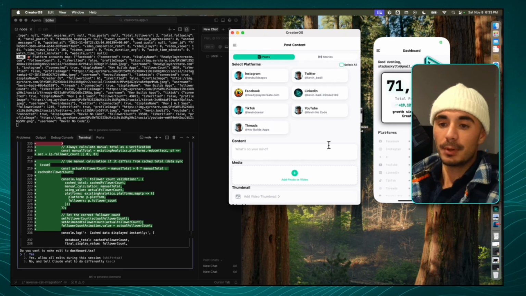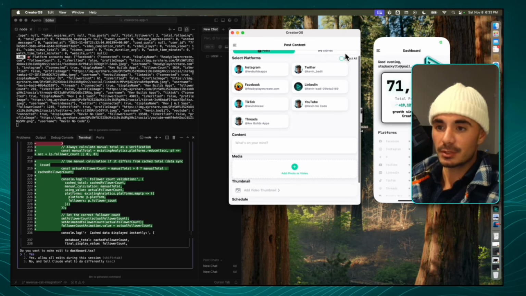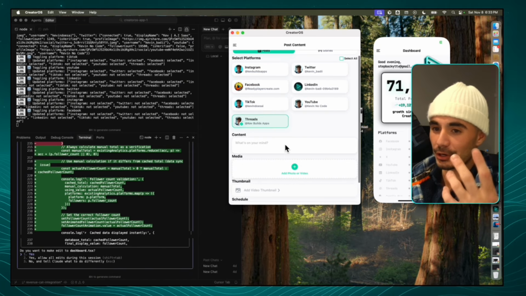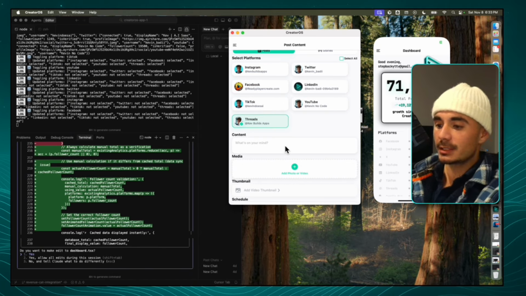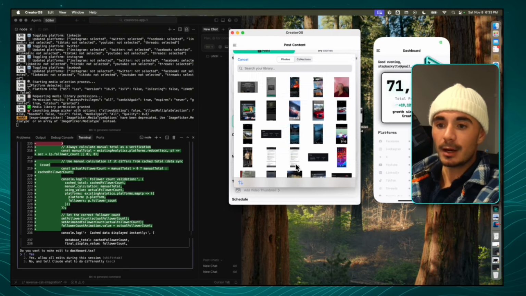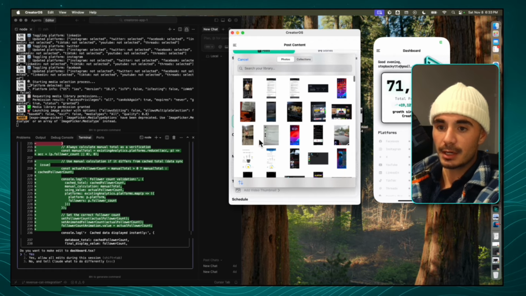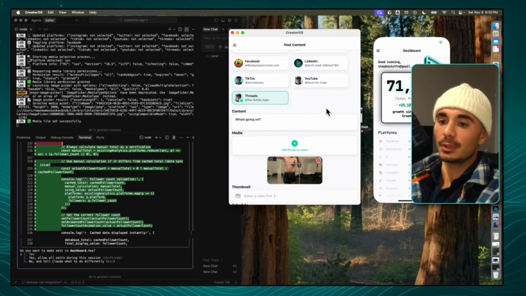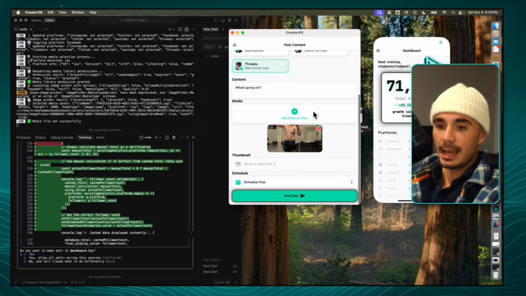So to create a post, all you really have to do is select the channels that you want. And in this case, we'll just do Instagram Threads because I don't want to bother my followers. And we're just going to write, what's going on. And then we're going to click on the media, and the media should then bring up our library here. I'm just going to grab a random picture, and we're going to use that in the upload. So that picture has now been used, and we can also schedule the post out for the future.